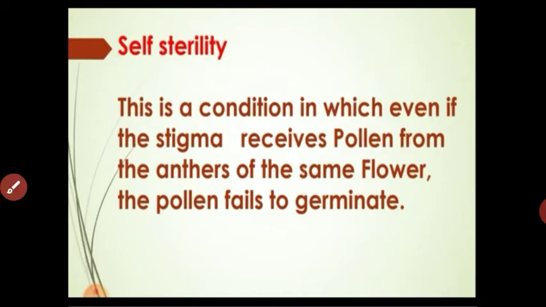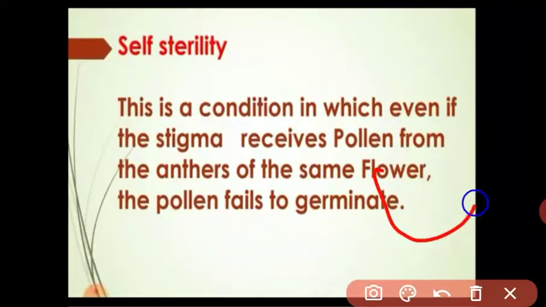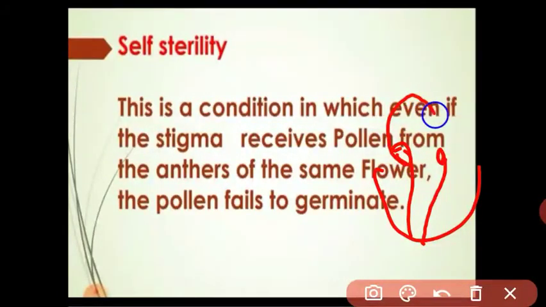Again I will explain. See, student, this is a flower, this is a stamen, and this is a stigma. The pollen grain is mature and is transferred to the stigma, but under some condition the pollen grain does not germinate, so it is a failure for self pollination, so it leads to cross pollination.